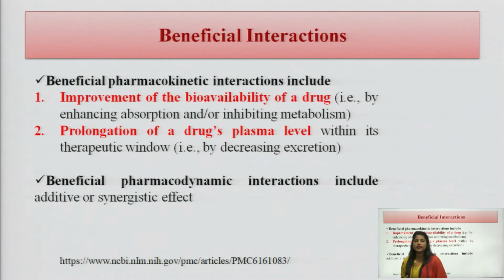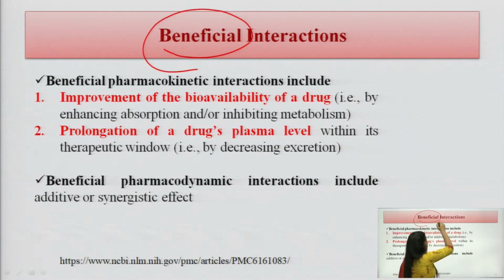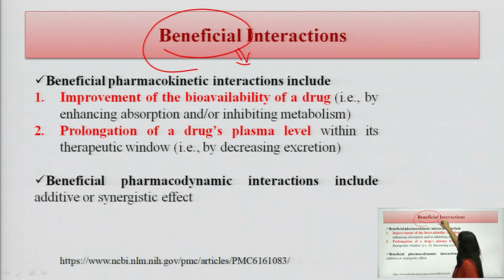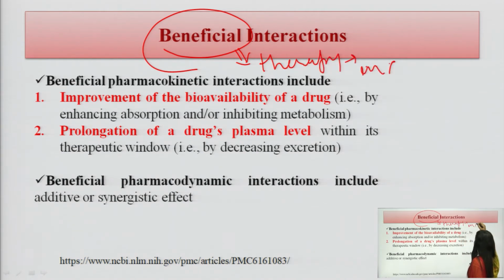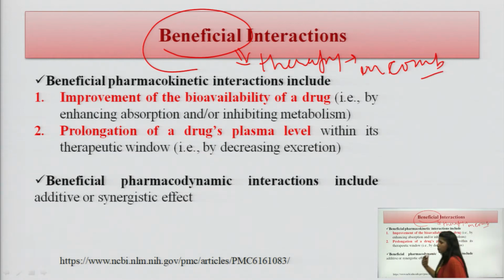Then coming to the next point, called beneficial interactions. Sometimes when two drugs, or a drug and another substance, interact, the result of the interaction is beneficial, as the name mentions. So we want these types of interactions, and we use them in the prescribing pattern, as part of the therapy. In a combination form, we prescribe the therapies. So these types of interactions are beneficial.